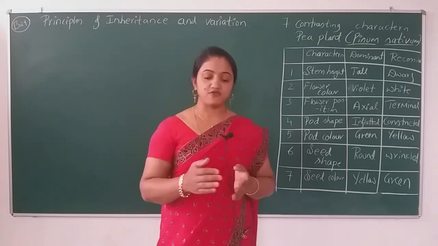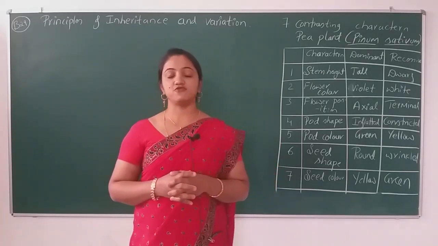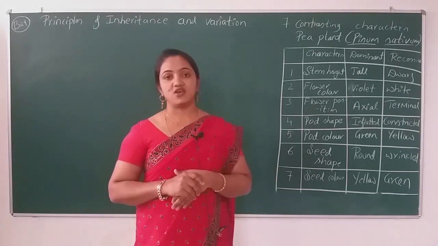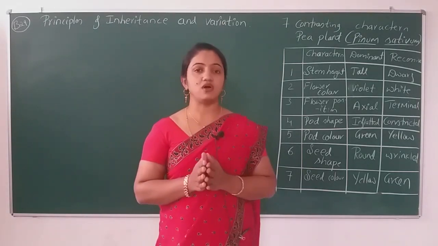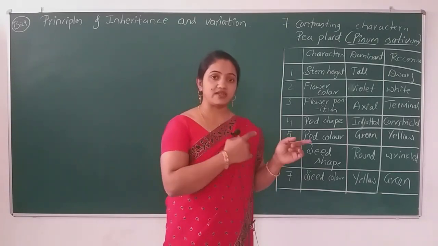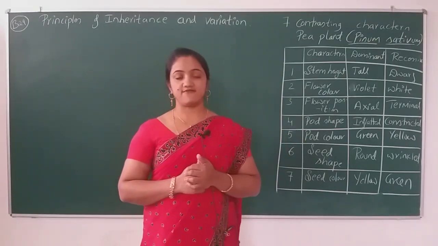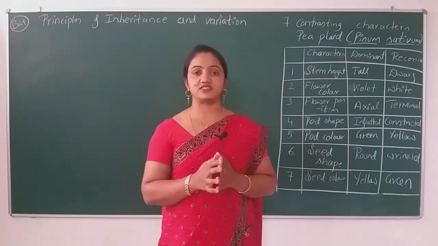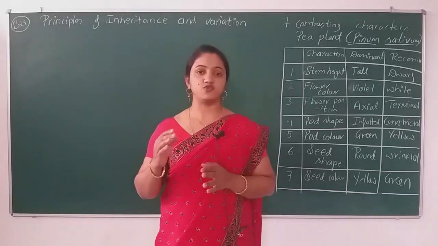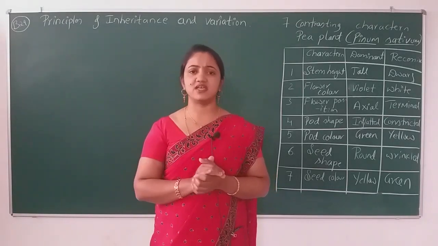Before starting the chapter, before starting the monohybrid cross and whatever is there in your NCERT, I would like to mention a few important terms related to this chapter. If I start telling you about genes, homozygous, pure lines, everything is there.